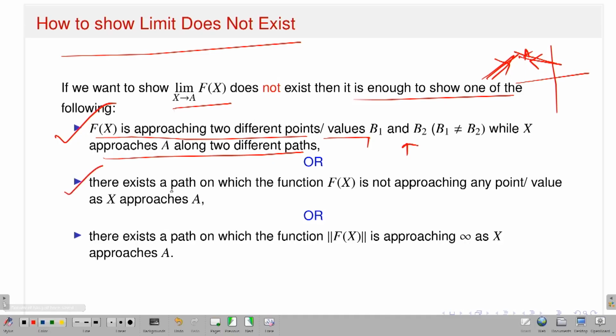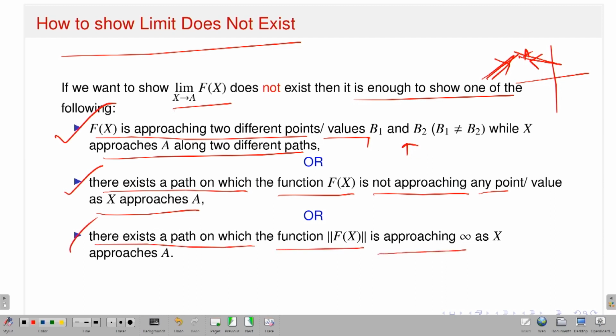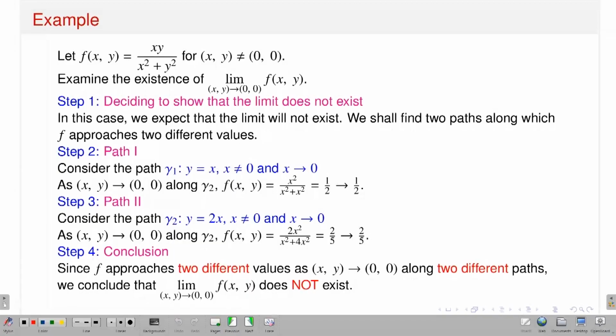Second, there exists a path on which the function f(x) is not approaching any point as x approaches a. That means if the value of the function is not approaching any point, then also it means the limit does not exist. And what about the third one? If there exists a path on which the norm of f(x) approaches plus infinity, in other words, the norm of f(x) blows up as x approaches a, then in this case also the limit does not exist. Okay, so let's see some examples, then it will be more clear.